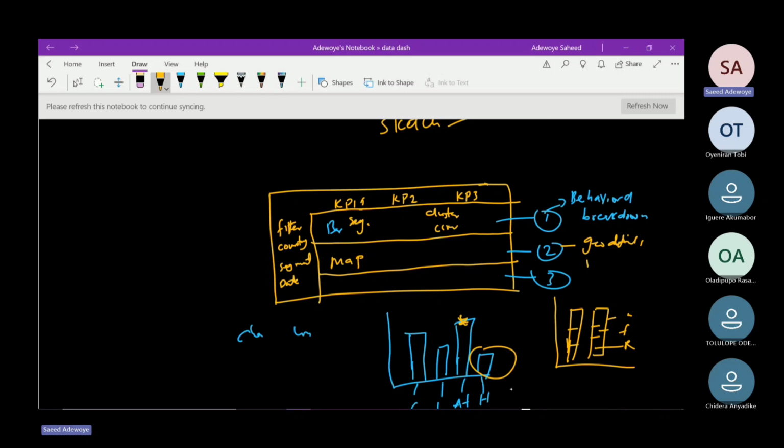Then beside it, I can also have, let's say, maybe a table over here like this. The table will just comprise the visitor, the details about the visitor and the likes. So I can leave it like this in order not to clutter my dashboard or my flow. I can just stop at two, something like this. And I can put, let's say, maybe the logo of our e-commerce platform over here. So what I've illustrated here is what is called wireframing.